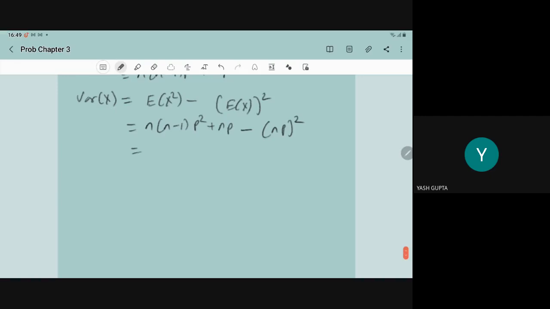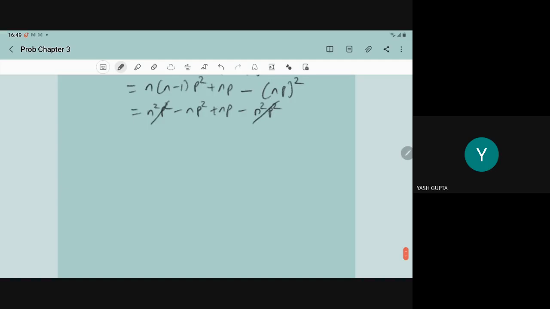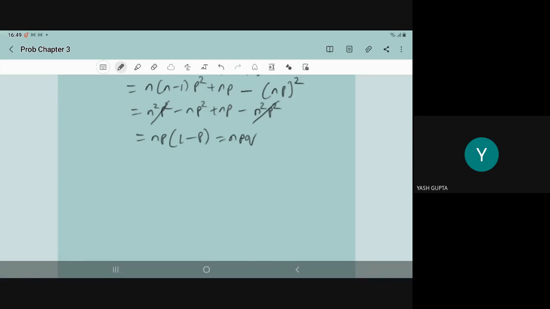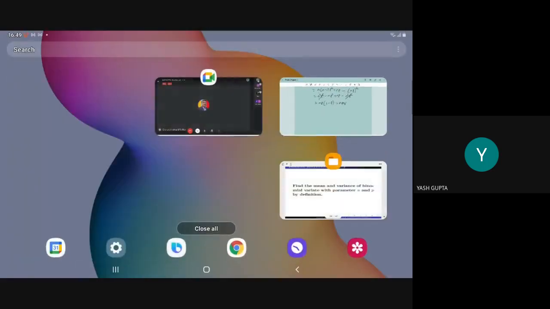That will give you n square p square minus np square plus np minus n square p square. So n square p square is cancelled out. So here we have np, if you take common 1 minus p, that is npq. So that is the approach.